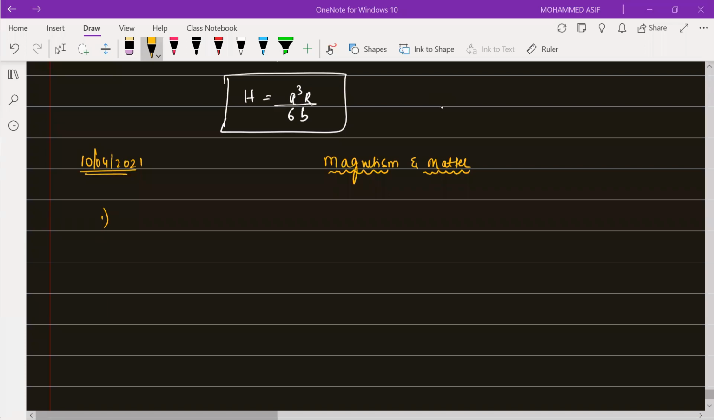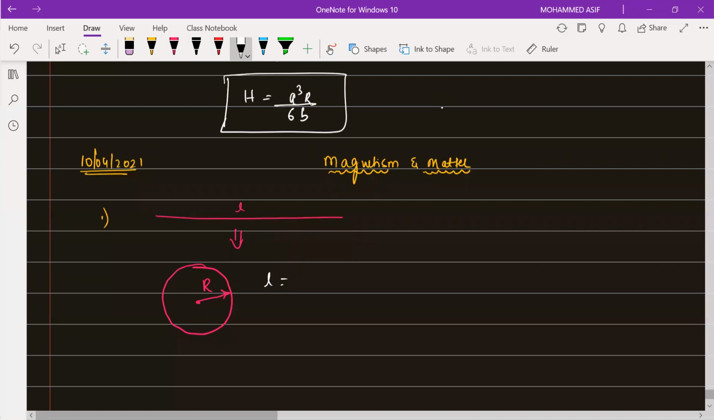Let us try to revise some of the important points related to your competitive examinations. Let's say, for example, I'm having a wire of length L, and this wire is being bent into the form of a circle of radius, say, capital R. Then the length of this wire can be written as: